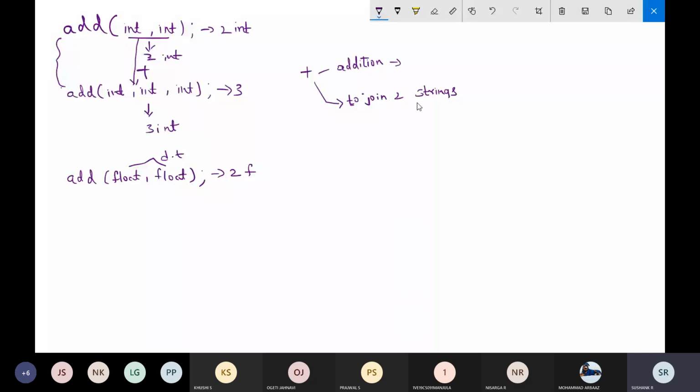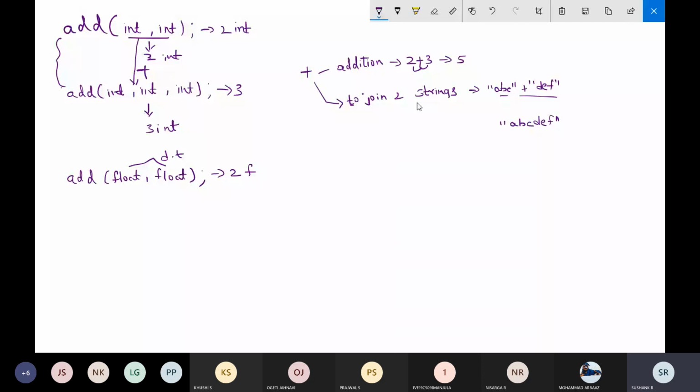For example, 2 plus 3, plus adds the numbers 2 and 3, and the output will be 5. But when I use the same thing between ABC plus DEF, it will join these two strings, and the output will be ABCDEF. So that is the example of operator overloading.